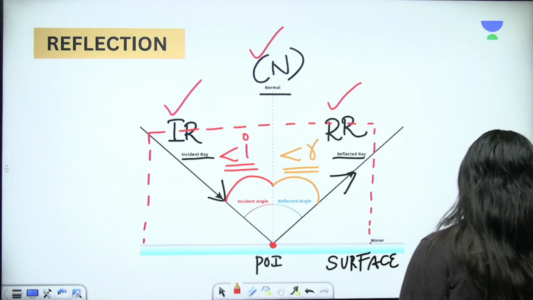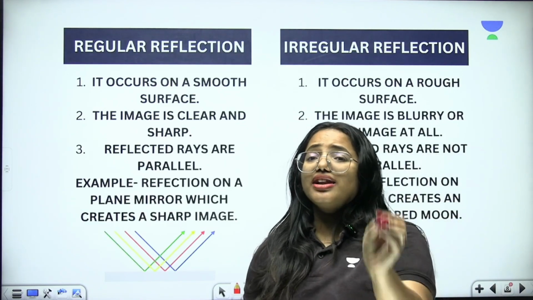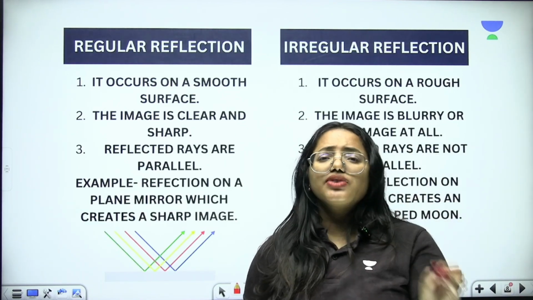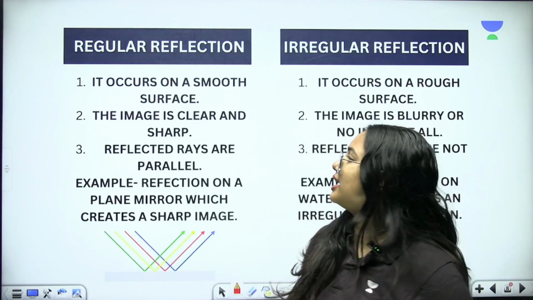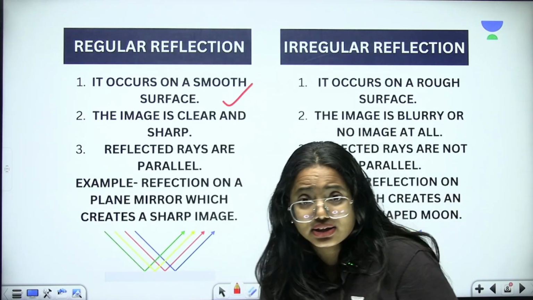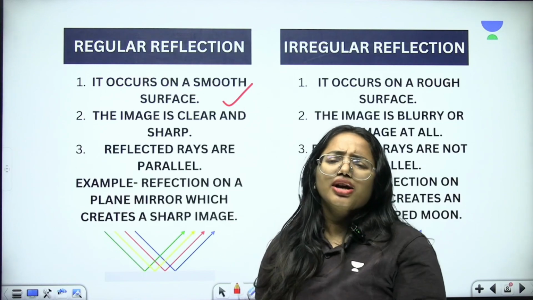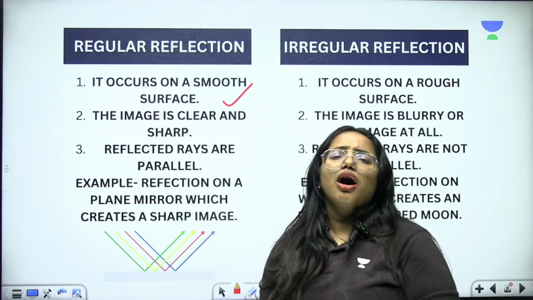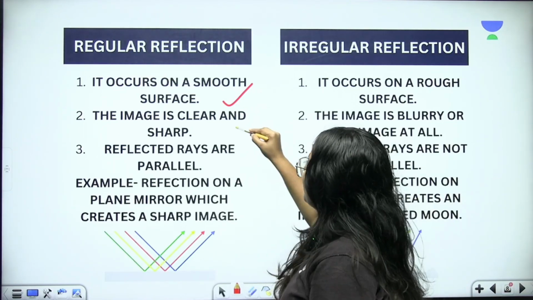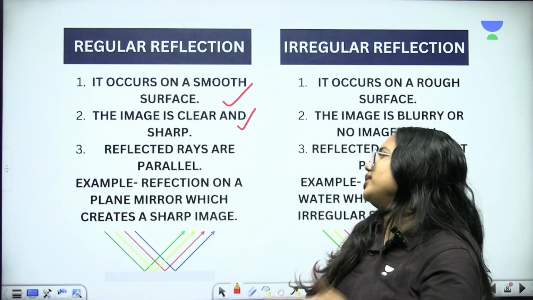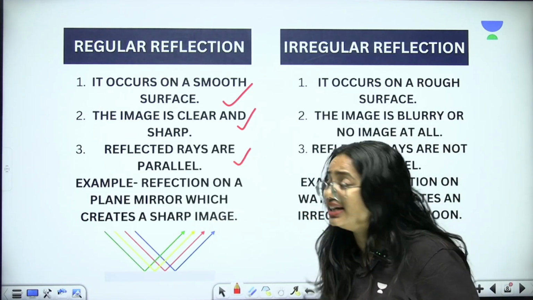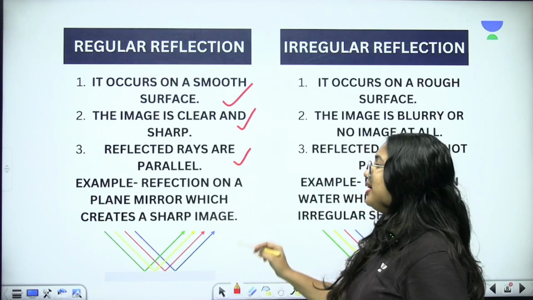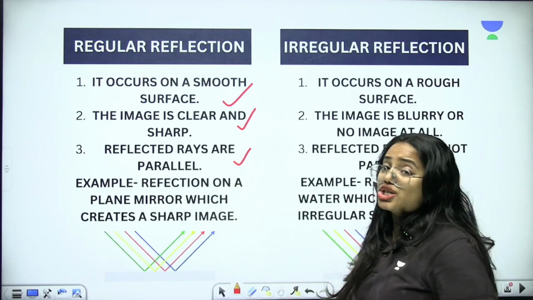But how are they different from one another? Let's learn together. Look at this one. Regular reflection happens from a very smooth surface. That's a very important point that you need to understand. So it occurs on a smooth surface. And what about the image? The image formed will be sharp, very clear and sharp. And what about the reflected rays? These are parallel, and an example is reflection on a plane mirror, which creates a sharp image.